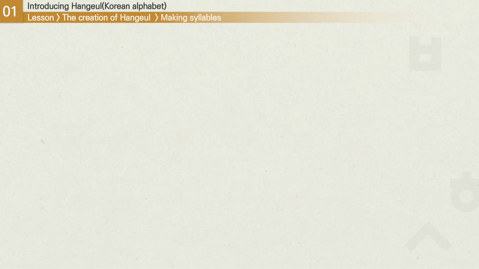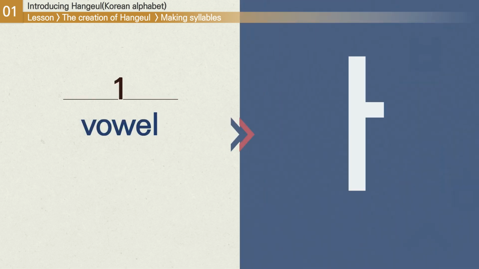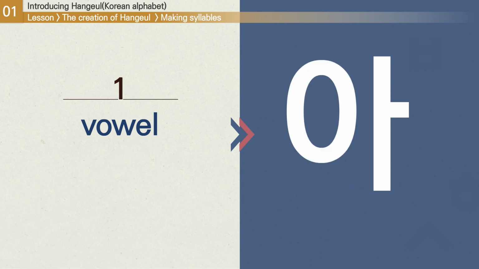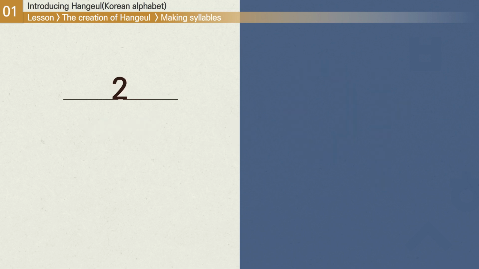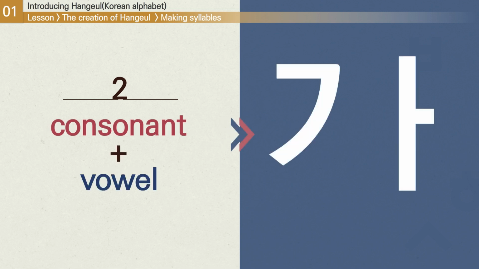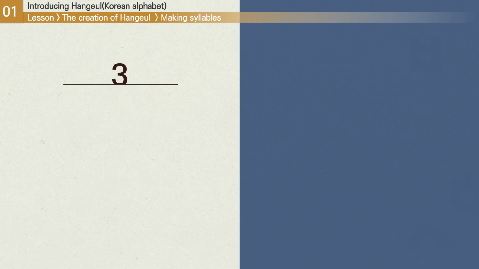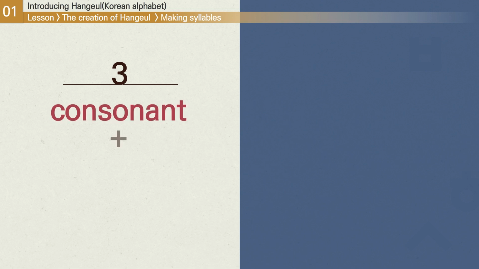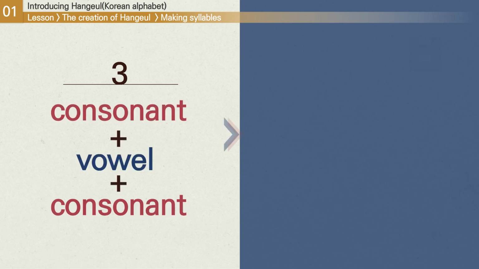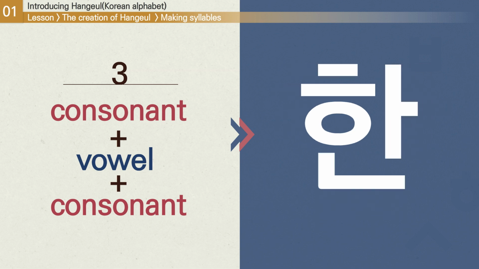There are three ways to make syllables using Hangul. First, you can make a syllable with just a vowel. In this case, since there is no consonant, we should put an iung in its place. Second, you can combine a phoneme and vowel. If you put 기억 and a together, it makes ka. Third, you can combine a phoneme, vowel, and final consonant. Hyut, a, and 니은 can be combined to make han.